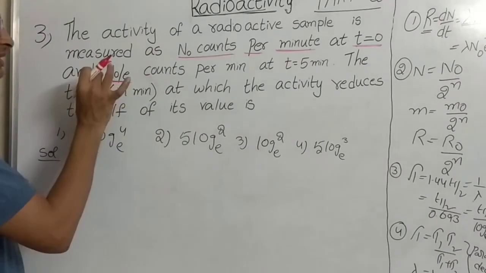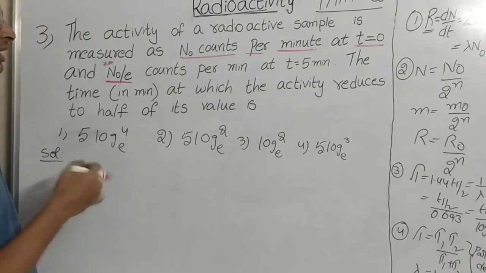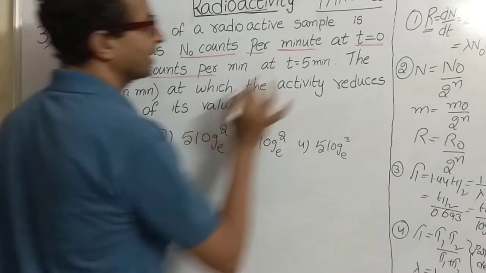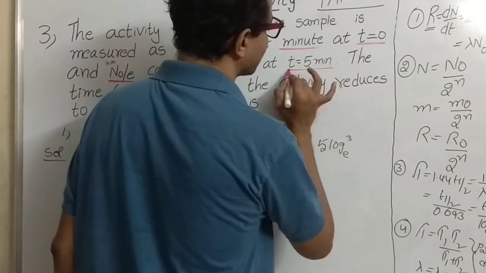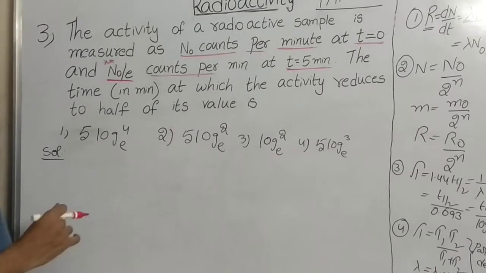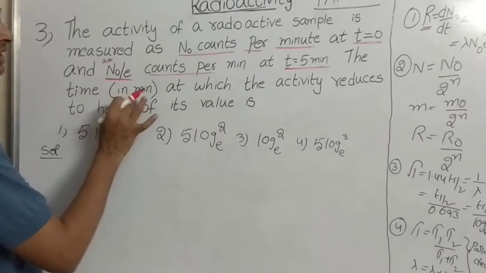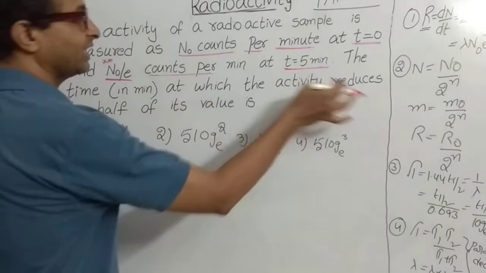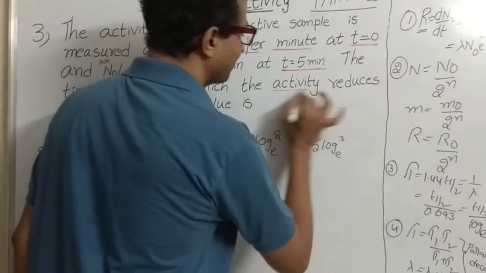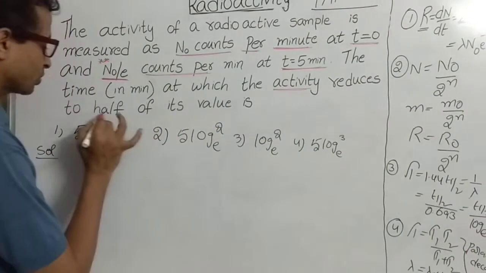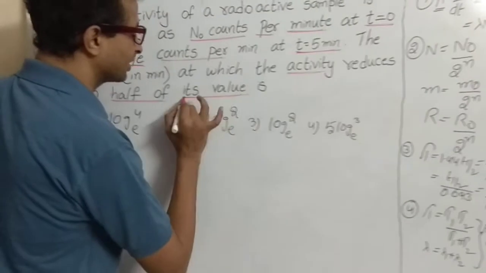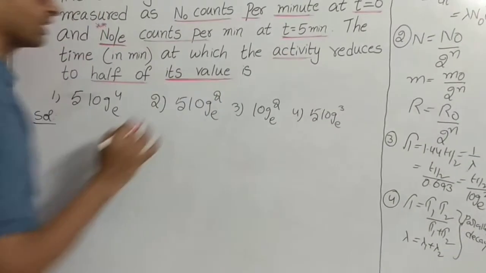Why am I specifying this? That we will see. Counts per minute at a time t equal to 5 minutes. Now what did the question ask? The time in minutes at which the activity reduces to half of its value. That means they ask you to find the t half.